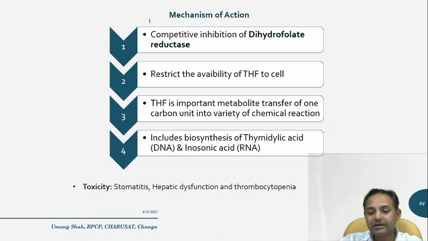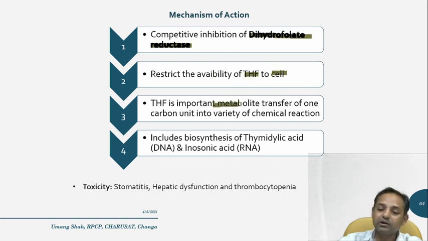The proposed mechanism for these folate antagonists is that they are competitive inhibitors of the dihydrofolate reductase enzyme. Ultimately, this restricts the availability of tetrahydrofolate to the cell, which is an important metabolite for transfer of one carbon unit in a variety of chemical reactions.